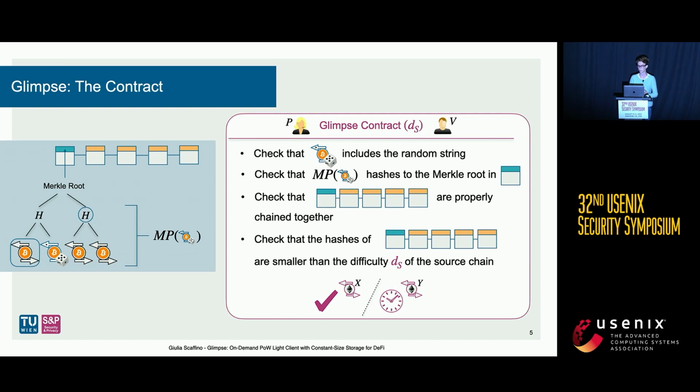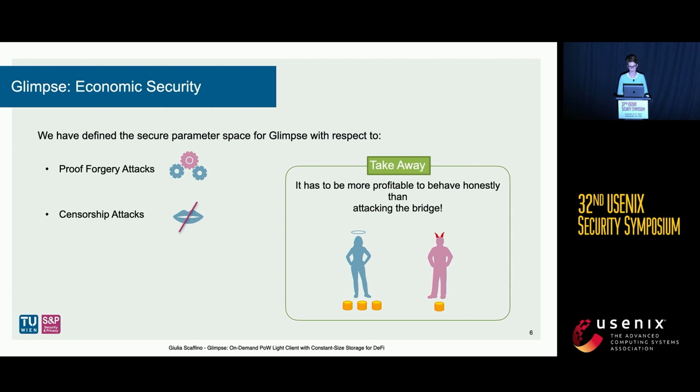If all these checks pass, then transaction X is included in Ethereum. Otherwise, after some time, transaction Y is included in Ethereum. We've studied the economic security of our protocol, and we have defined the secure parameter space for Glimpse when it comes to proof forgery attacks and censorship attacks.